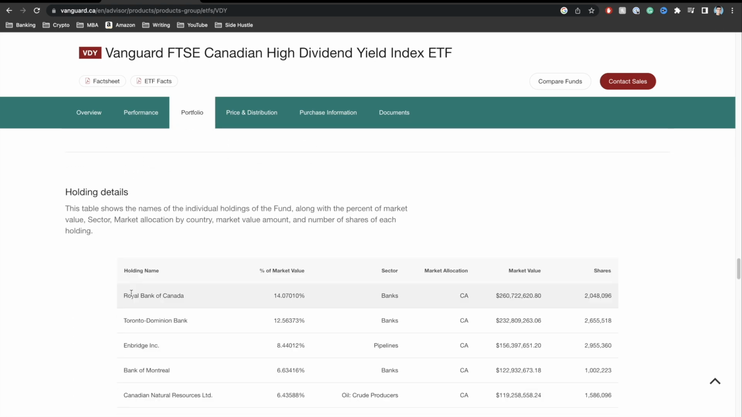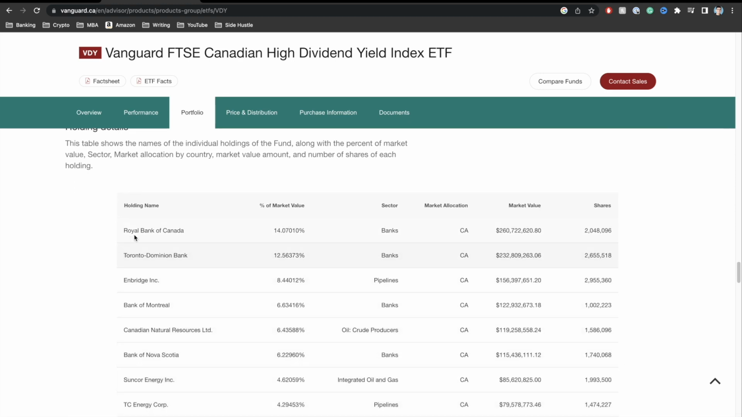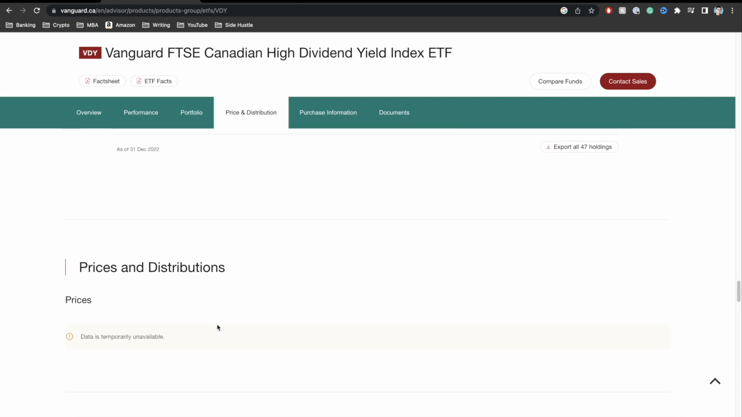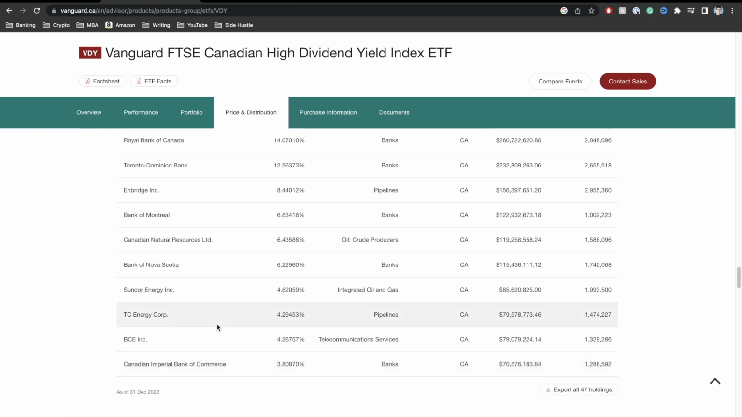And these are some of the main holdings that it has. So you have Royal Bank of Canada, which is 14% of market value for this particular fund, Toronto Bank, Bank of Montreal, Nova Scotia Bank, so on and so forth. You can see a lot of the banks are actually in the top 5 positions. Okay, so that's what this particular fund is. And it's, again, a very, very good fund to invest in if you are confident in the financial sector and if you want a monthly payment. Okay, so VDY was the second key ETF that I wanted to talk about.